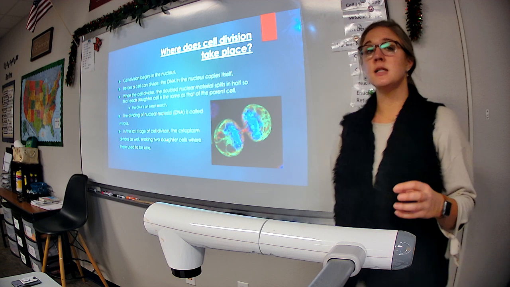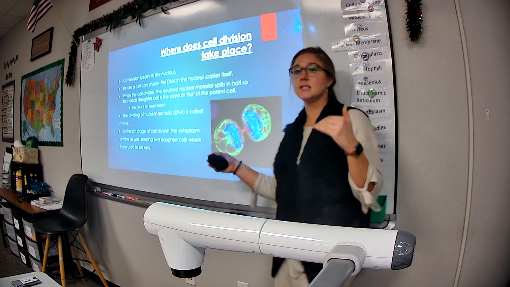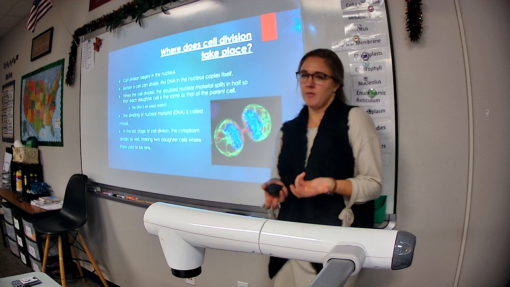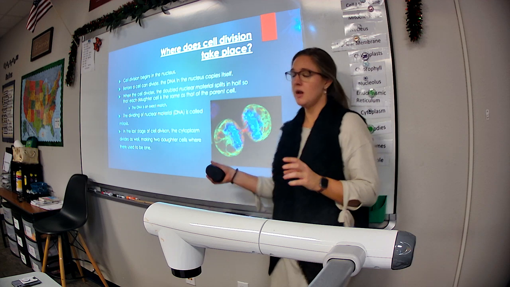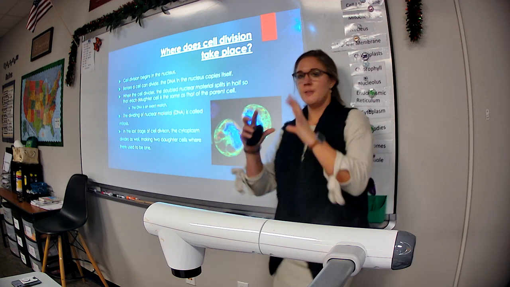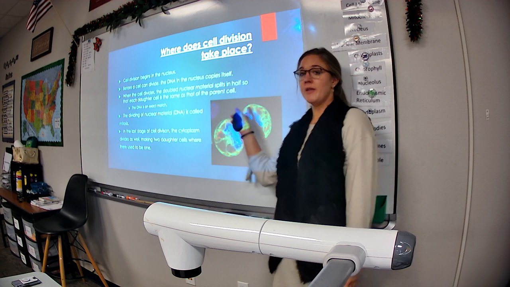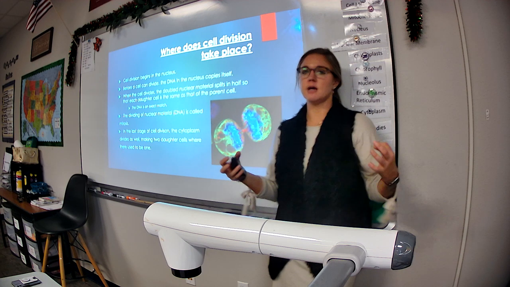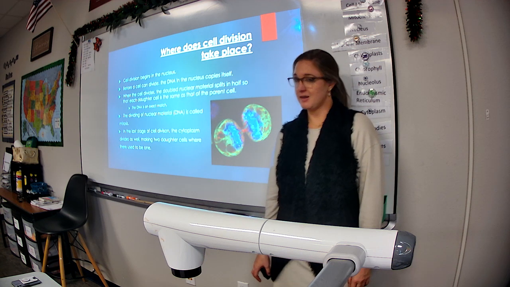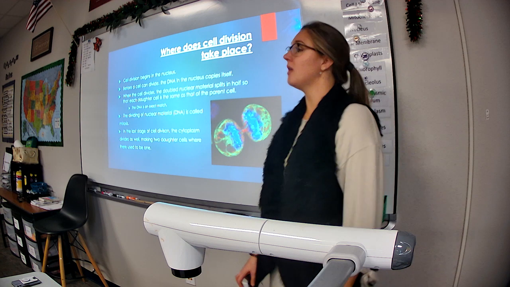Once it divides and splits, each of the two new nuclei will have all the instructions it needs to make new organelles. So I'm assuming, I don't know this for sure, but from what I've studied, which is not much on this part, I think the organelles basically just split. Maybe some of them went over here, some went over here. Whatever they're missing, they then create once the new cell is created. That could be very wrong, but that's what I think I know. Okay, hold on. I'm going to get to more questions in a little bit, okay? I know it's a lot.